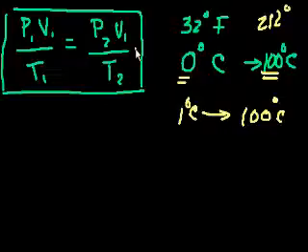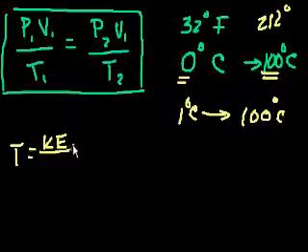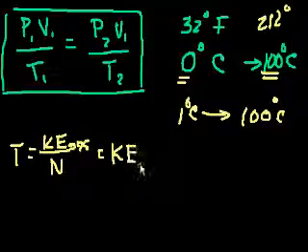And that absolute point is the temperature at which a molecule or an atom has absolutely no kinetic energy. Because we said temperature is equal to the total kinetic energy of the system divided by the number of molecules, or we could say the average kinetic energy per molecule.